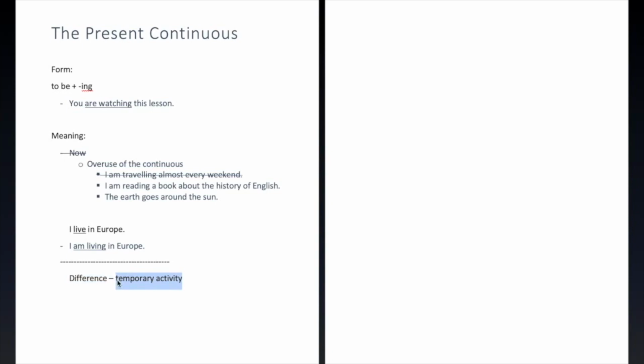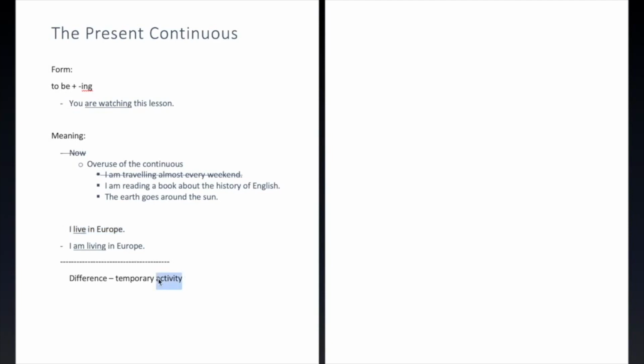If we have a temporary activity that we want to talk about as a temporary activity, so if we want to say, in other words, that something is a temporary activity, then we should use the continuous. If we don't want to say so, or if we can't say so, it's not logical to say so, then we should use the present simple.